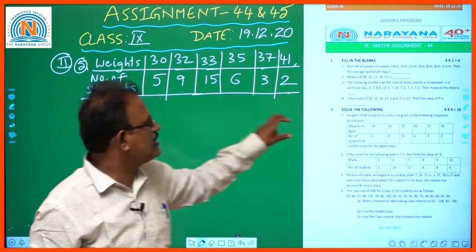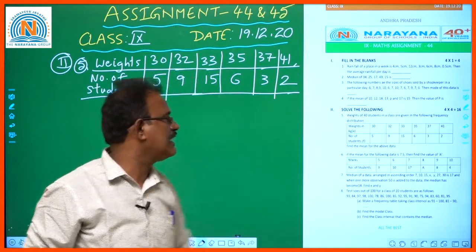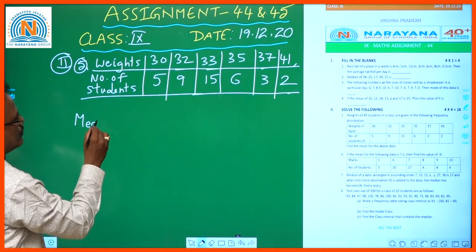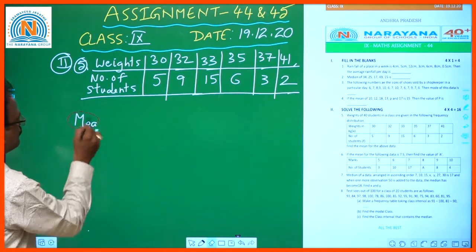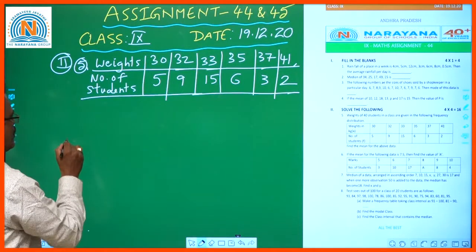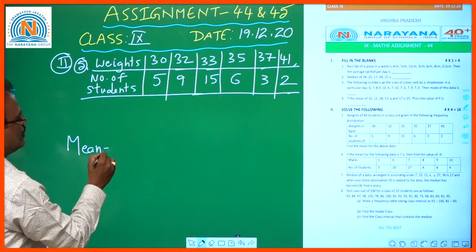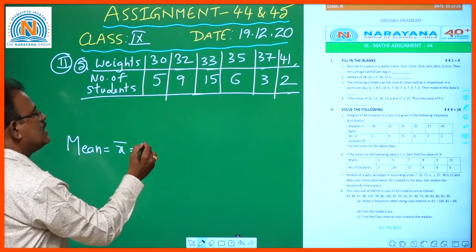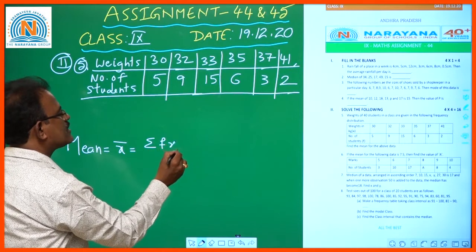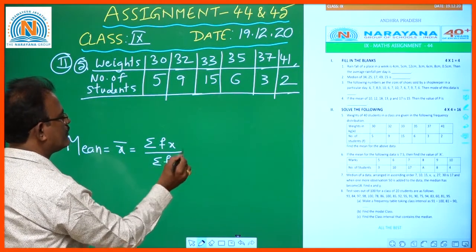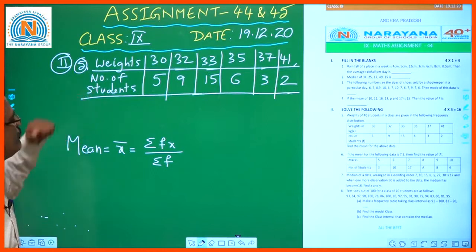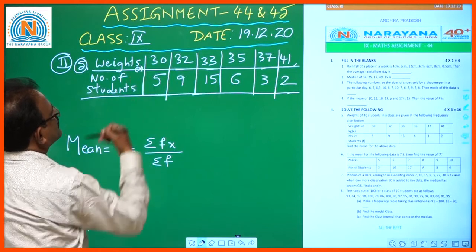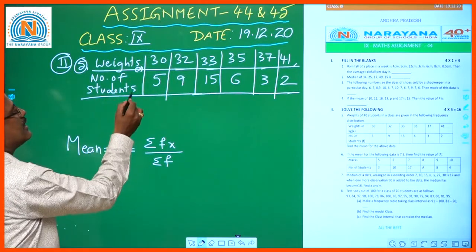For this table, how to find the mean of the data? Mean, x bar, is equal to sigma fx by sigma f. First of all, see, weights mean x, number of students is f.